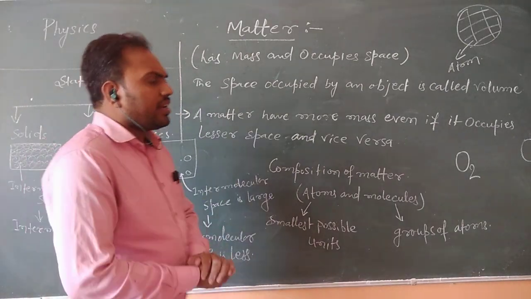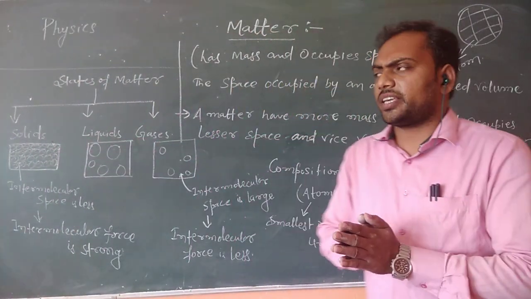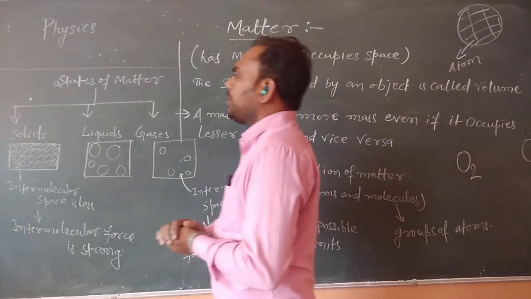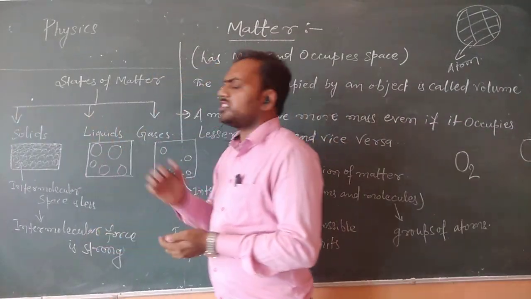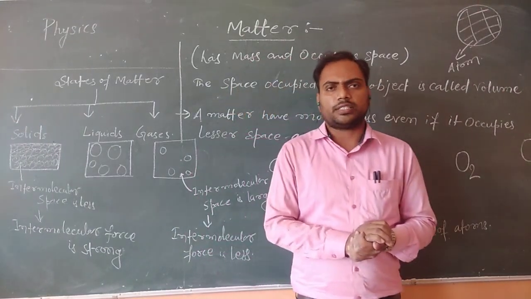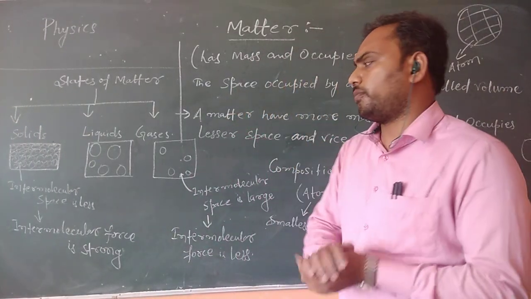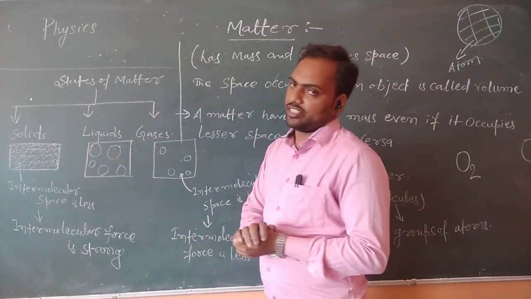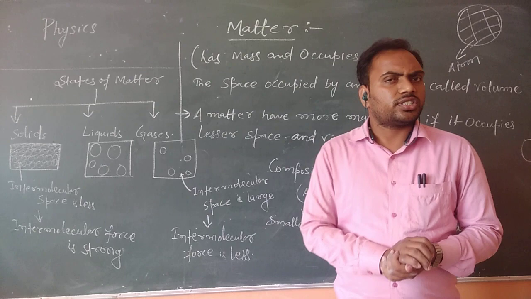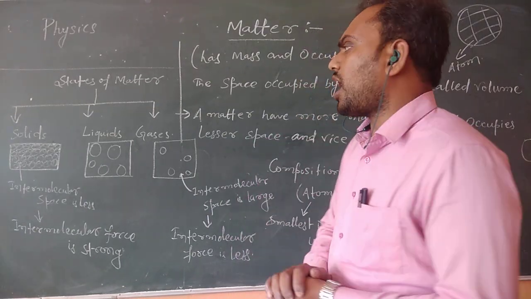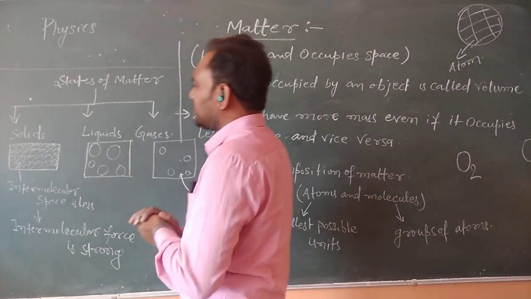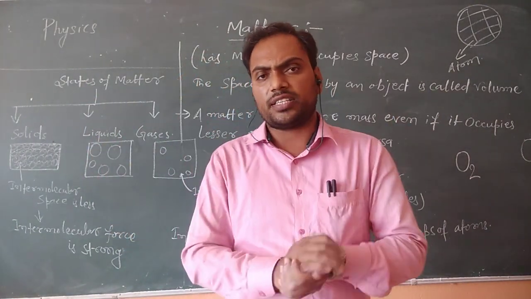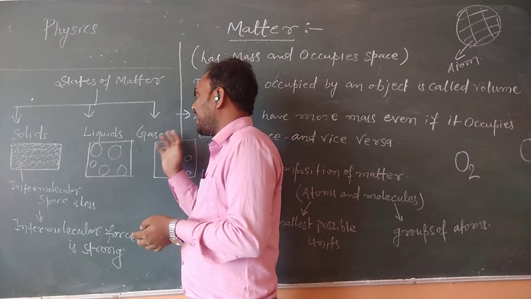Okay, now our next topic is states of matter. Basically there are 3 phases of any matter. These 3 phases are called states of matter. These phases are solids, liquids and gases. There is also a question with you all: how do these three phases occur? Why does any matter occur in these three phases, that is solid, liquid and gas?